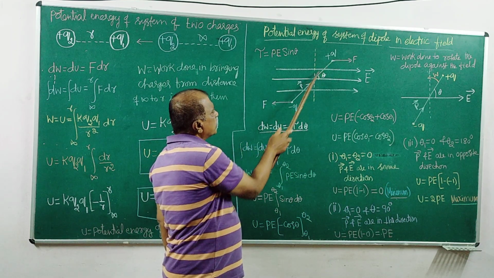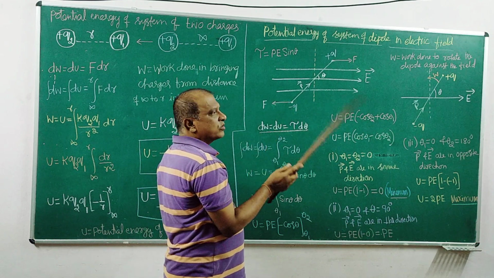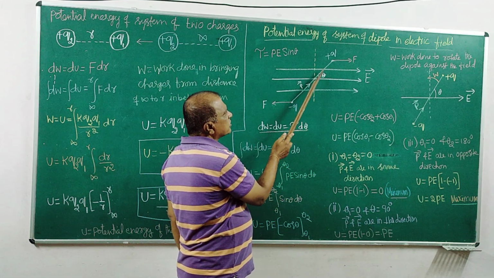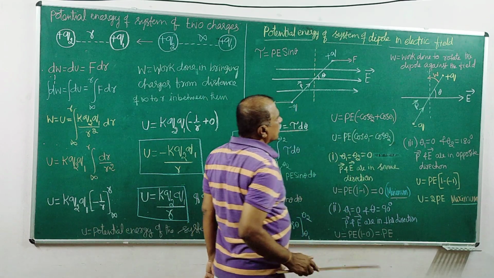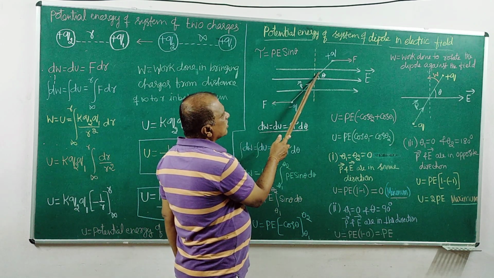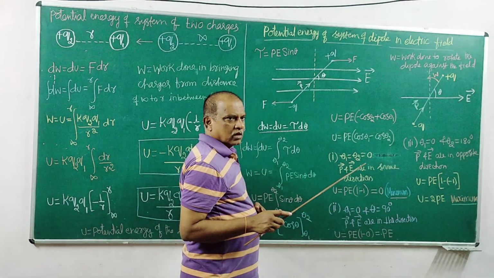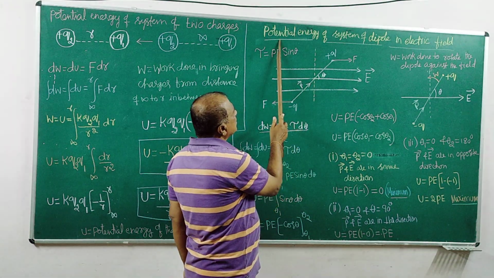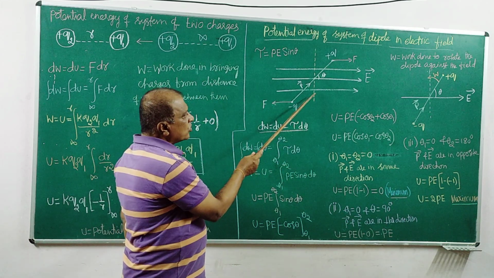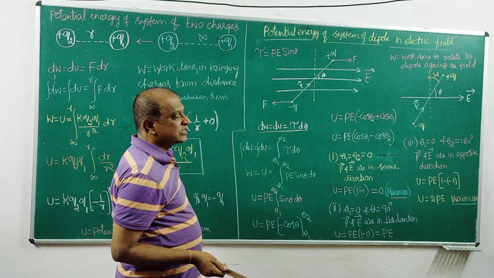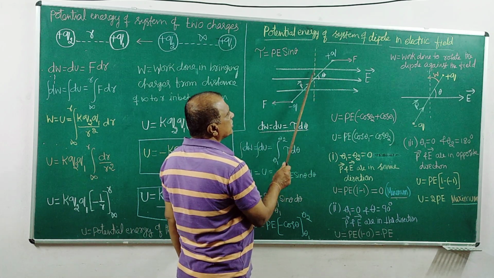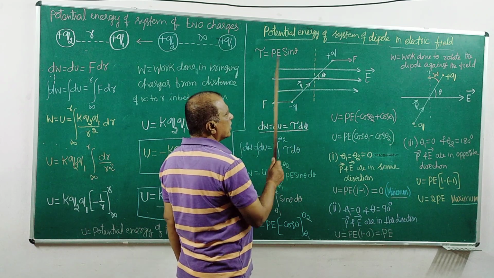So the potential energy of this dipole is the amount of work done on this dipole to rotate it in the opposite direction against the electric field. If you do that work, it changes into energy and is stored in the system as the potential energy of this dipole. So the potential energy is the amount of external work we do against the electric field to rotate this dipole anti-clockwise, opposite to the clockwise direction.